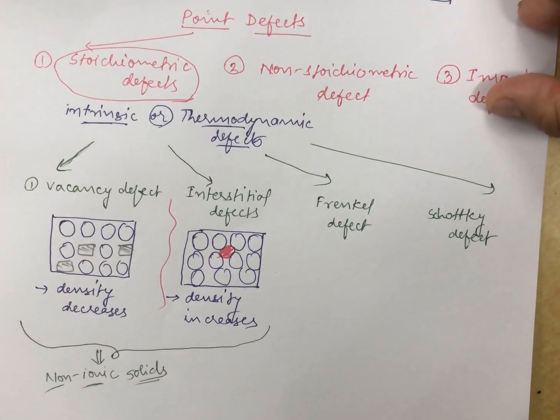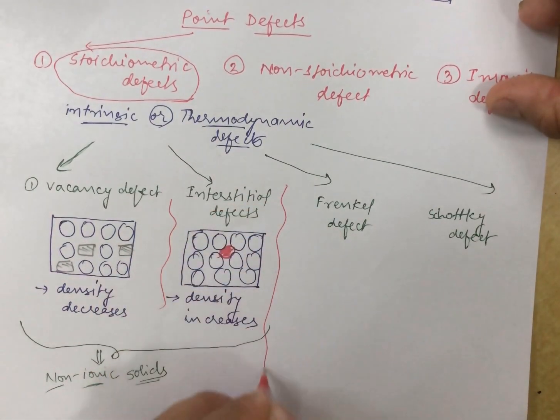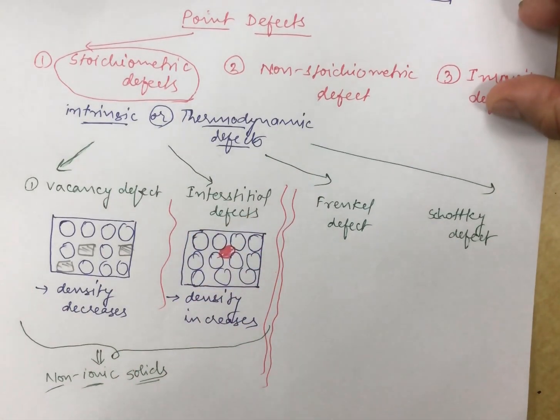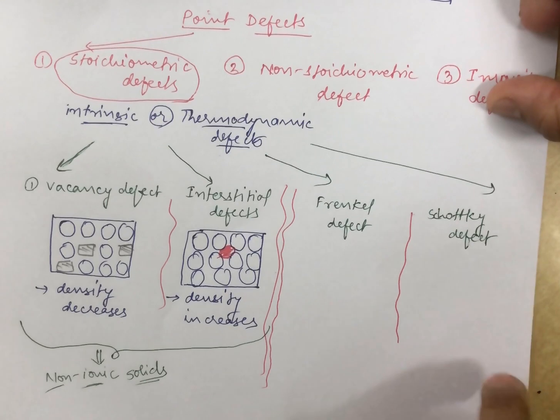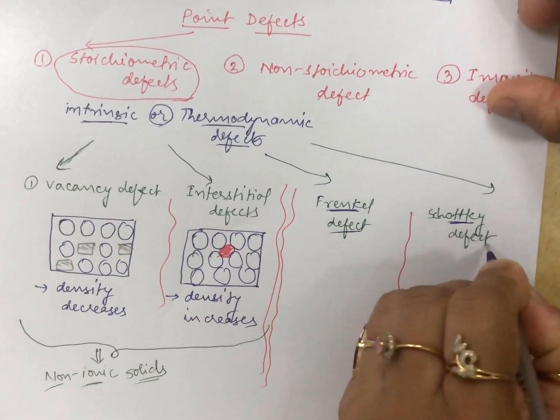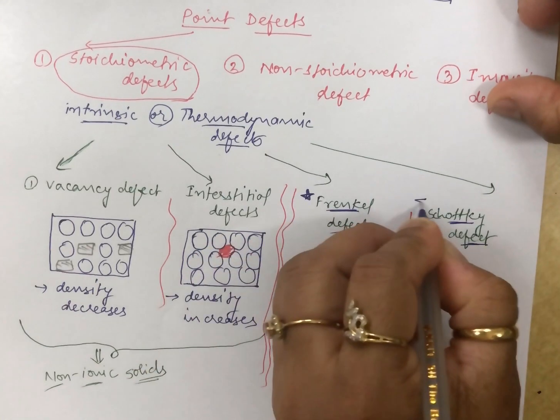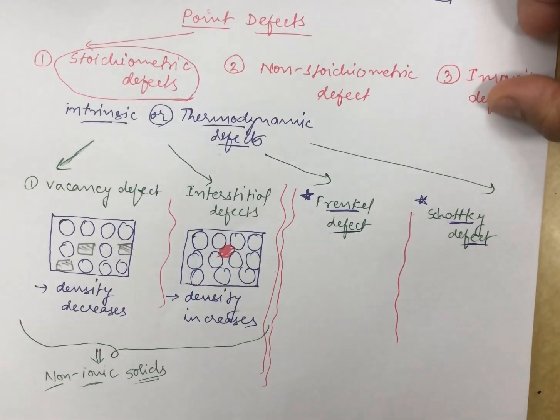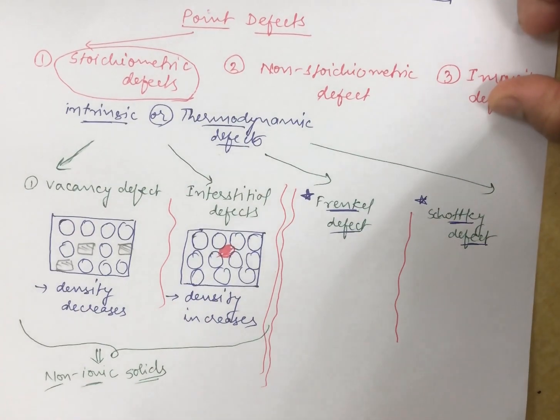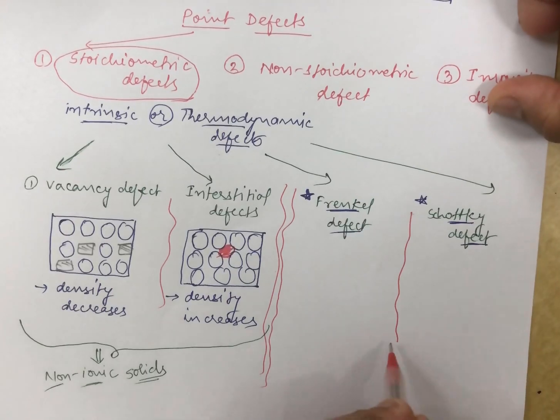Okay, why I am writing like this is because I will be showing you next about the Frankel defect and the Schottky defect. In this case, ionic solids will be showing you the Frankel defect and Schottky defect. Here electrical neutrality is supposed to be maintained, and from an exam point of view, the Frankel defect and Schottky defect are very important to be discussed. So let us proceed further. I will discuss both of these simultaneously.